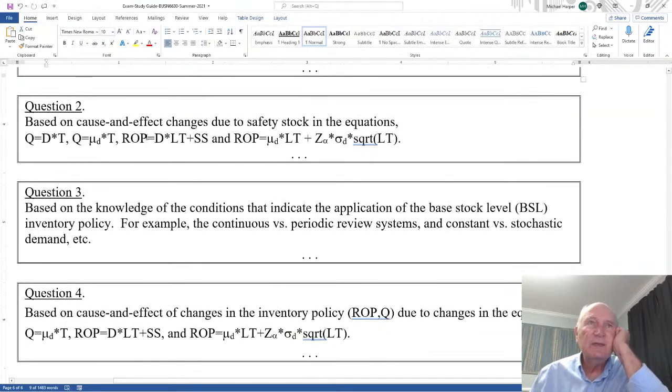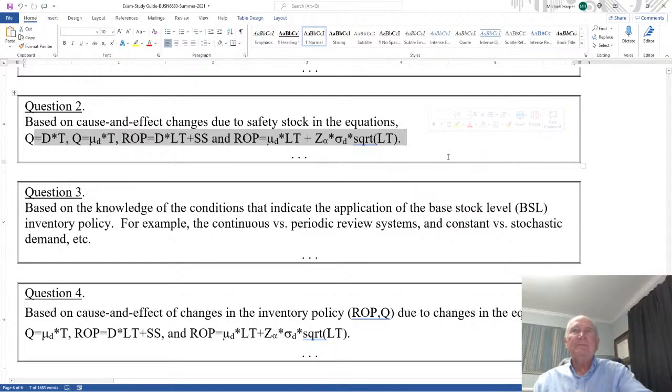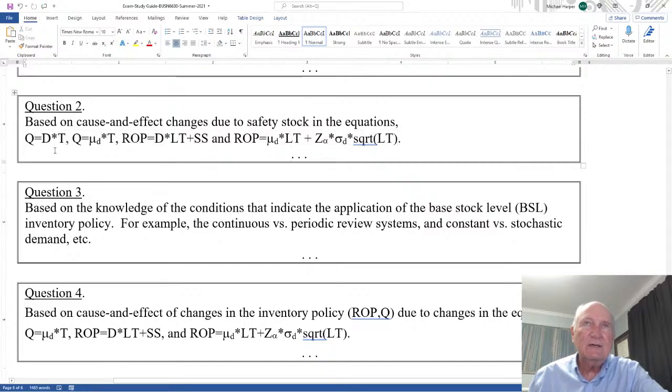Question 2 is based on the cause and effect changes due to the safety stock in these equations. In other words, if I say your safety stock changes, how does that change the Q?